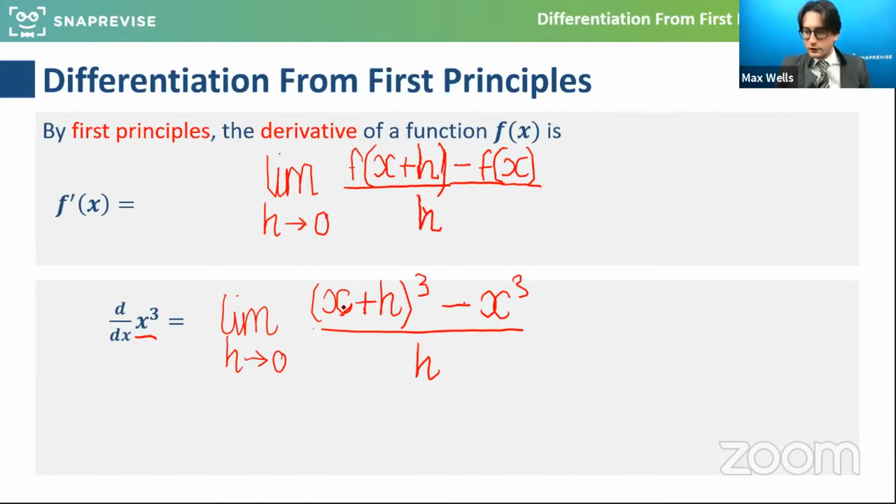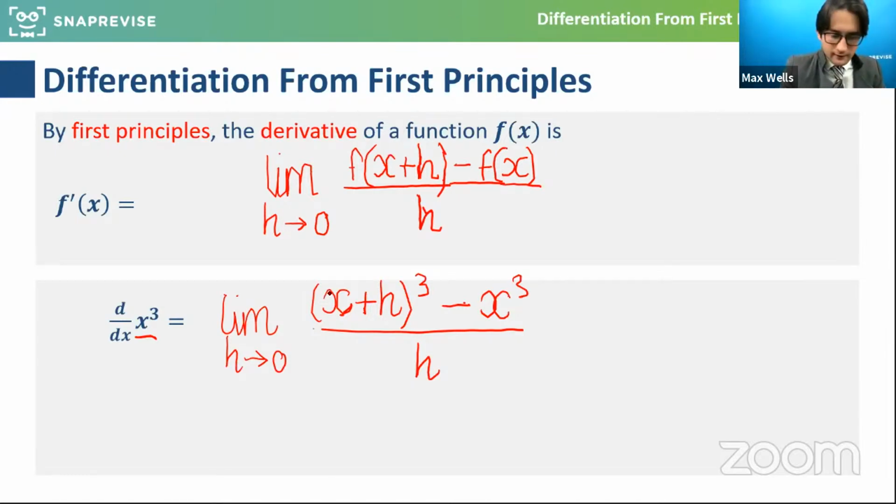Now I've got a bit of work to do here. This isn't the end of it. That's obviously not the answer. But we're relating that formula we're given to the scenario we've got, which is x cubed. So I'm going to use binomial expansion to expand this x plus h cubed bit.